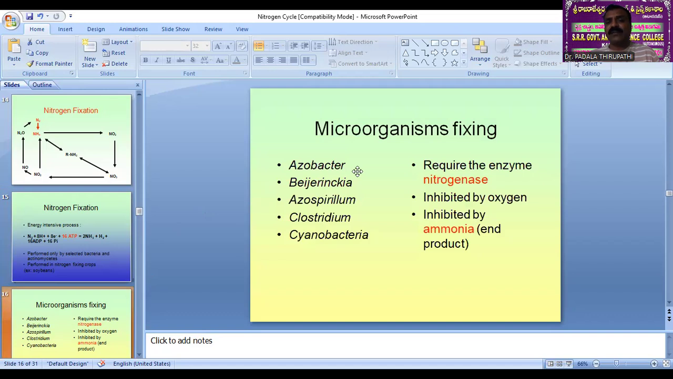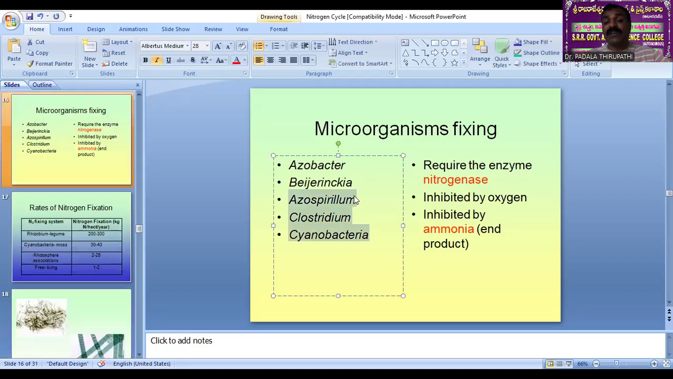And some microorganisms are responsible for the fixation of nitrogen from the atmosphere. See here, Azotobacter, Beijerinckia, Azospirillum, Clostridium, and cyanobacteria. These are prokaryotic living organisms, my dear friends, which are the only organisms capable of converting atmospheric nitrogen into usable forms, that is ammonia, nitrite and nitrates. The enzyme required for this conversion is nitrogenase, also called dinitrogenase.